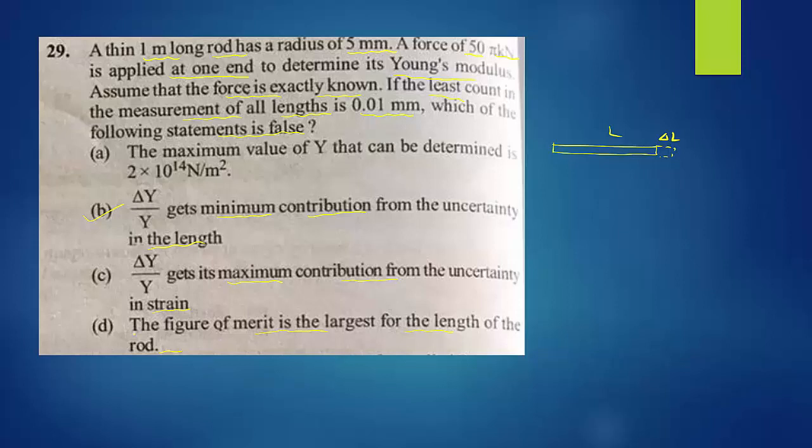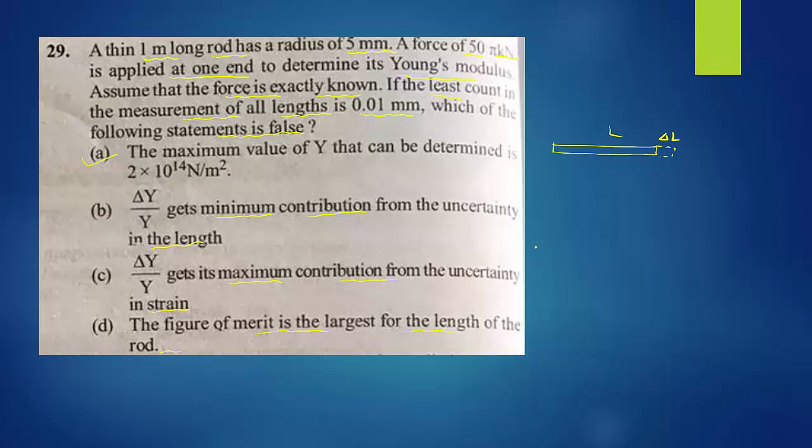So we go for options B, C, D. All these three options are right. The first option is said to be false, because we have to find the false statement. So we go for option A here, and let us check its value, whether it is right or wrong. We can check it here.